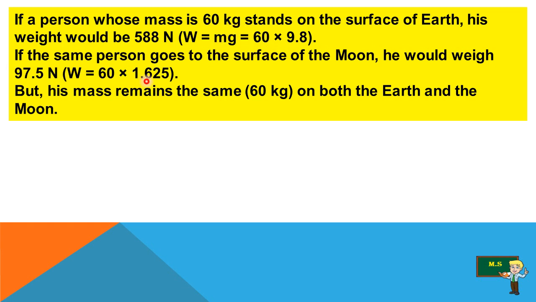If the same person goes to the surface of the moon, he would weigh 97.5 Newton, because on the moon we have a smaller acceleration due to gravity value, that is 1.625, but his mass remains the same. Remember, weight is the only term which changes. Apart from Earth, on the moon or other planets, the weight changes, but the mass never changes. It remains the same even on the moon and any other planet.